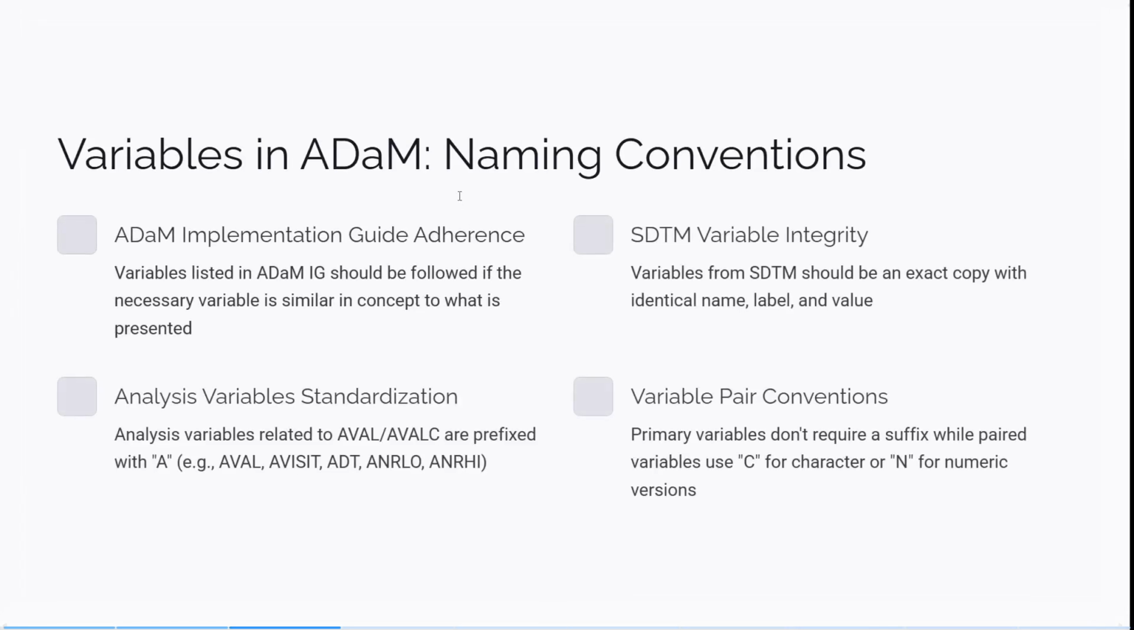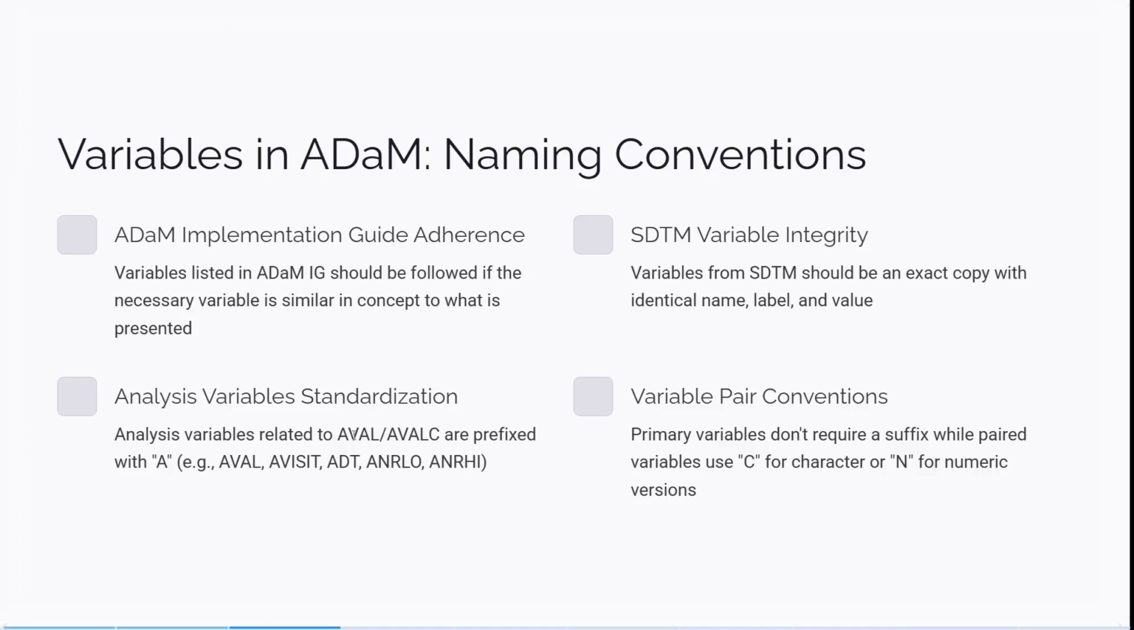So the variables in ADaM naming conventions: ADaM Implementation Guide adherence. Variables listed in the ADaM IG should be followed, and any necessary variable should be similar in concept to what is presented. SDTM variable integrity: variables from SDTM should be an exact copy, with identical name, label, and values. So we will have analysis variables standardized.